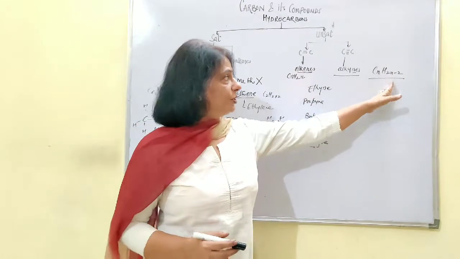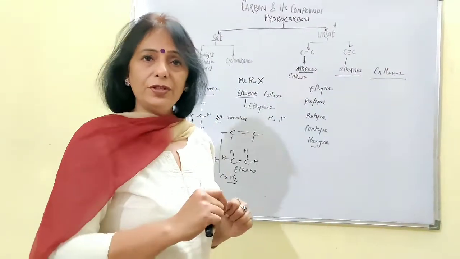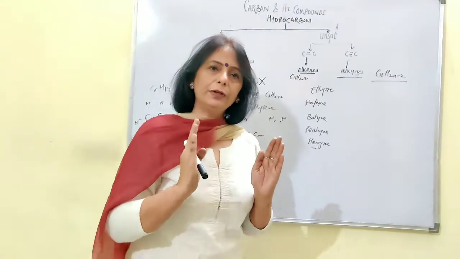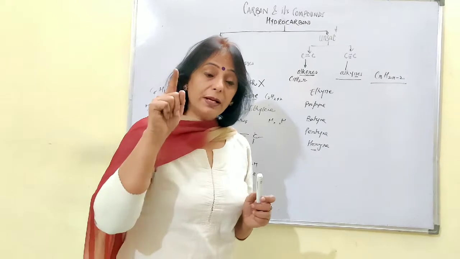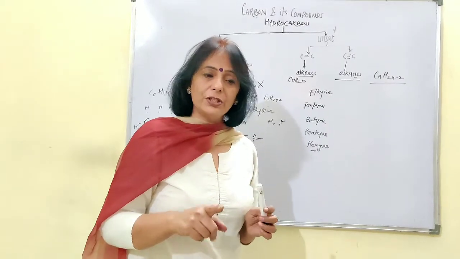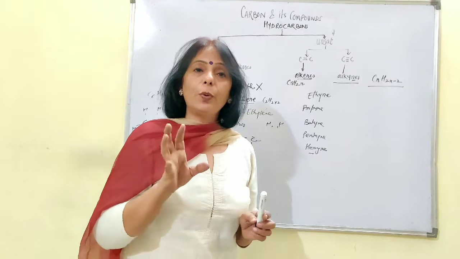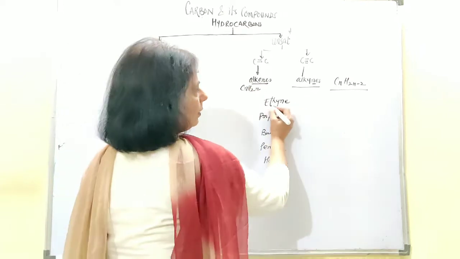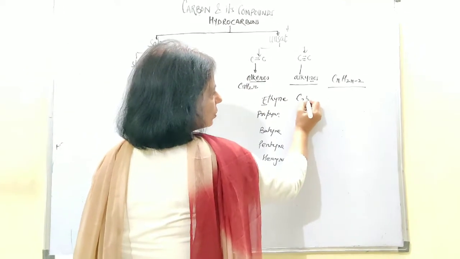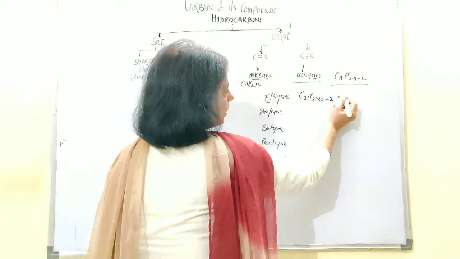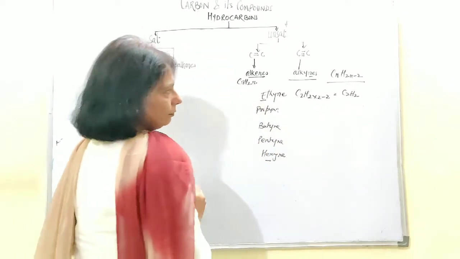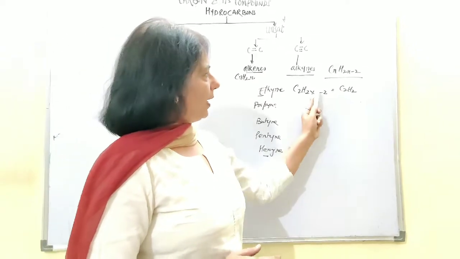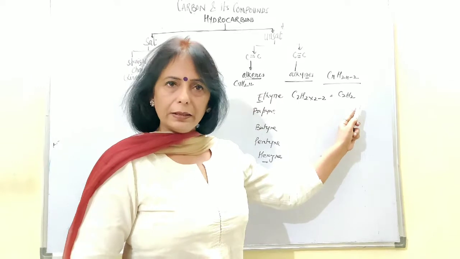Why is the number of hydrogen atoms reducing in the general formula every time? Because once the hydrogen atom is out, carbon is left with free electrons, and those carbon atoms will definitely participate in bond formation to provide stability to that particular compound. For the general formula, now x is telling you about 2. So it is C2H2 into 2 minus 2, that is coming out to be C2H2. That means whatever is the number of carbon atoms, double that and subtract 2 from that, and you will get the number of hydrogen atoms.